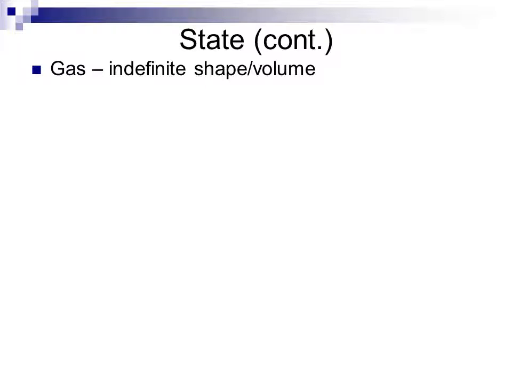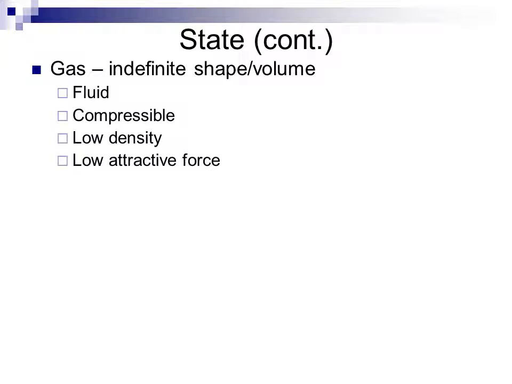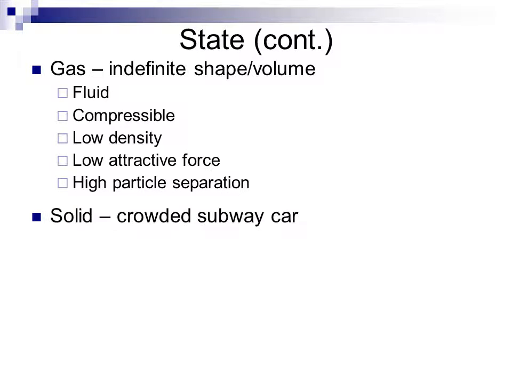Gases have both an indefinite shape and an indefinite volume. They will expand to fill their container entirely. Gases are fluid, which means their particles can move. They are compressible. We can force them into small volumes. That's why we have compressed gas cylinders. They have low density because their particles are widely spread out. They have low attractive force, and they have a high separation between their particles.